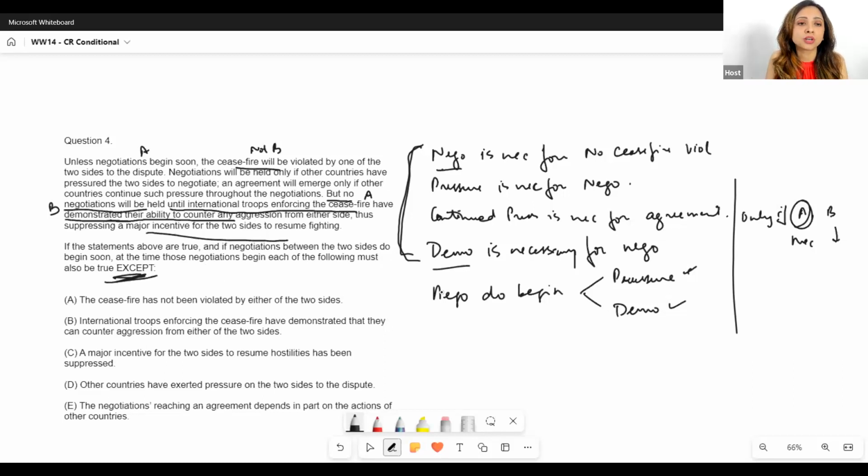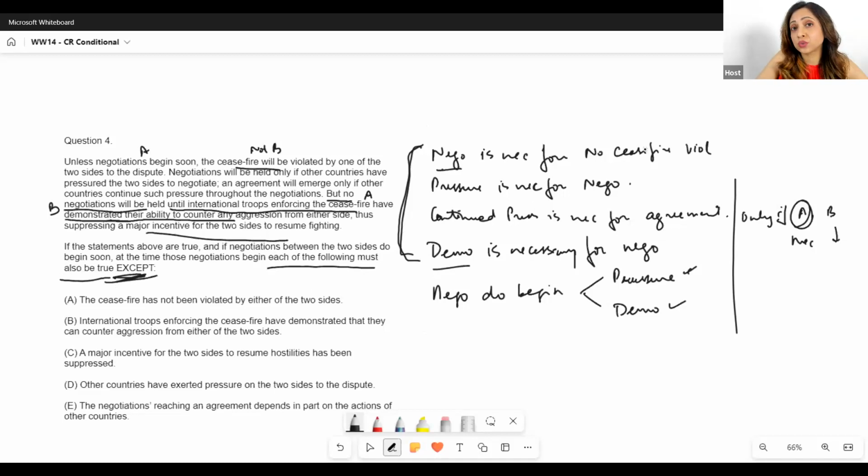What are you looking for? You are looking for four options which must be true. Then each of the following must be true except. So you're looking for four options which must be true based on the analysis of the argument, right? Okay, A. The ceasefire has not been violated by either of the two sides.